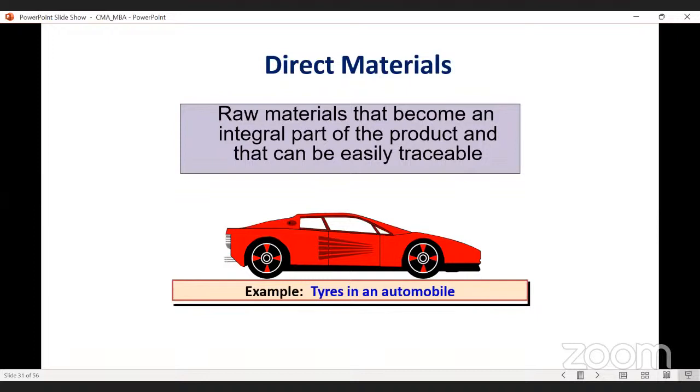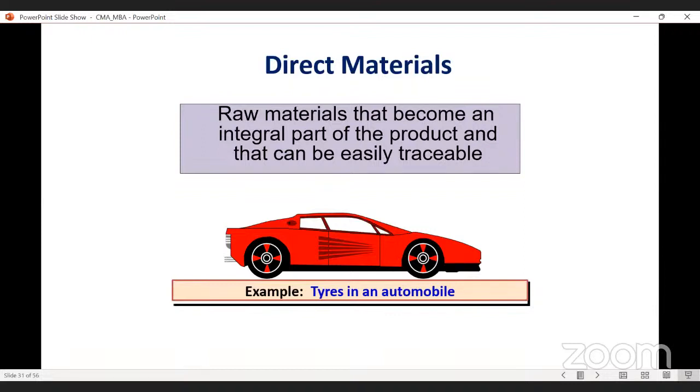We can directly identify that a tire is required in the case of a car. Without a tire, we cannot run or drive the car, and we cannot say the car is a finished product without a tire.